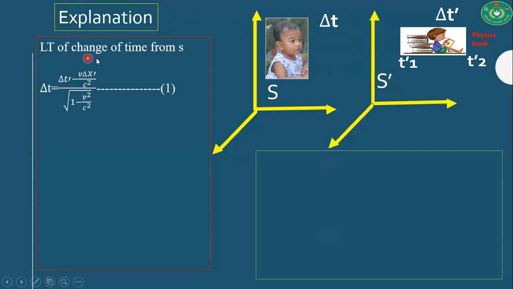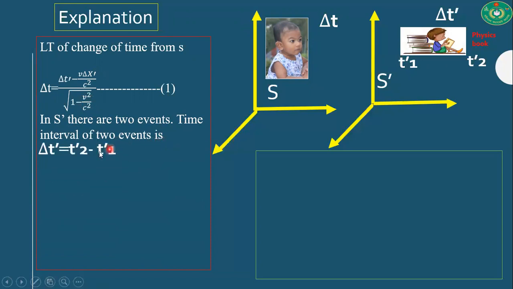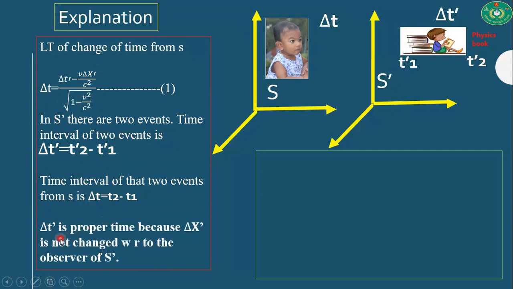Now let's see. By Lorentz transformation, the change of time of two events is del t is equal to del t prime minus v del x prime by c square divided by root over 1 minus v square by c square. In the S prime frame there are two events, and this is the time interval of these two events from S prime. So del t prime is the proper time because del x prime does not change with respect to the observer of S prime.